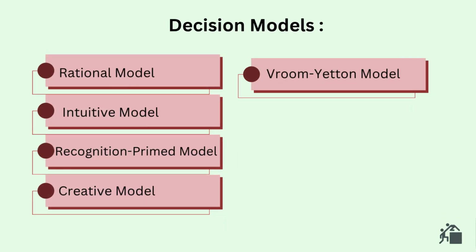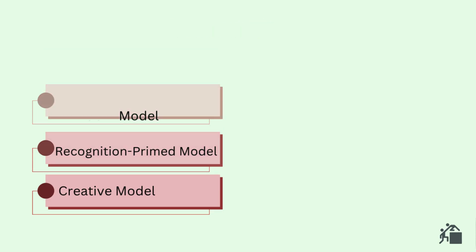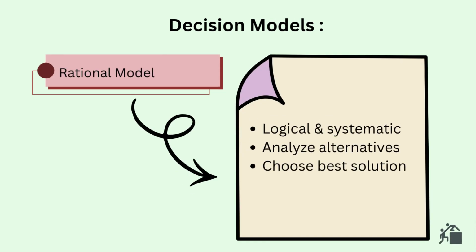Now, let's look at different decision making models. These include the rational model, intuitive model, recognition primed model, creative model, and Vroom-Yetton model. The rational decision model is logical and systematic. It involves analyzing alternatives and selecting the best solution.